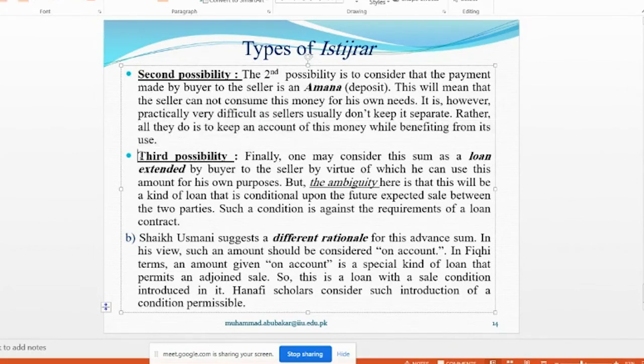Third possibility, finally, one may consider this sum as a loan extended by the buyer to the seller, by virtue of which he can use the amount for his own purpose. The third possibility is that it means the buyer is extending a loan to the seller. He is giving a loan.